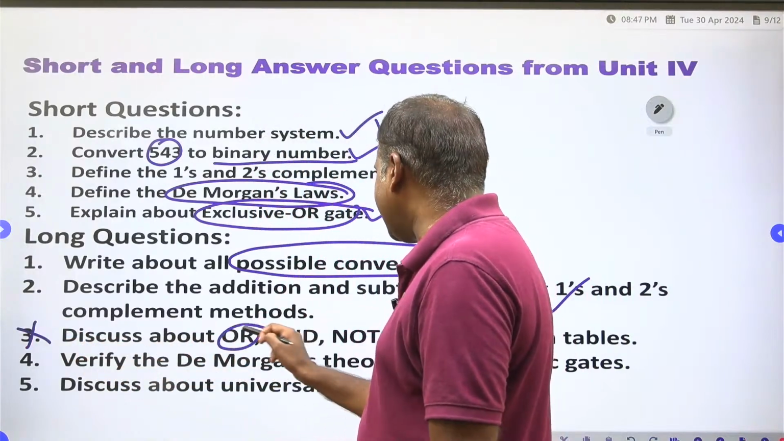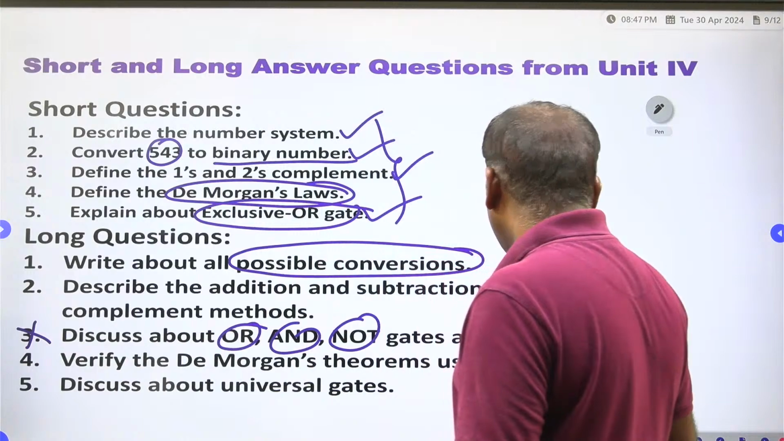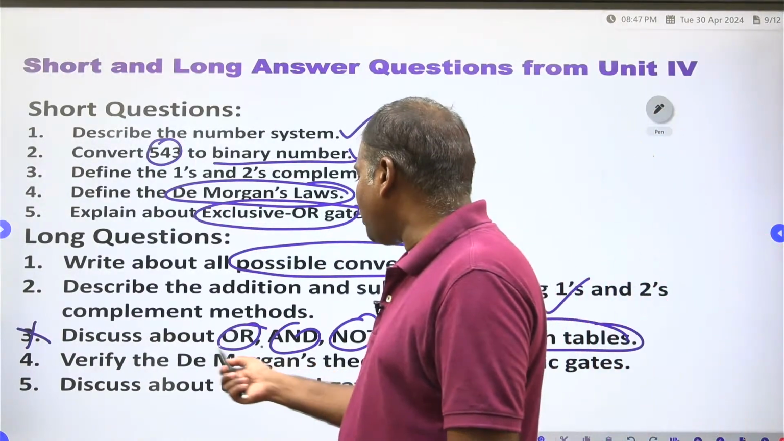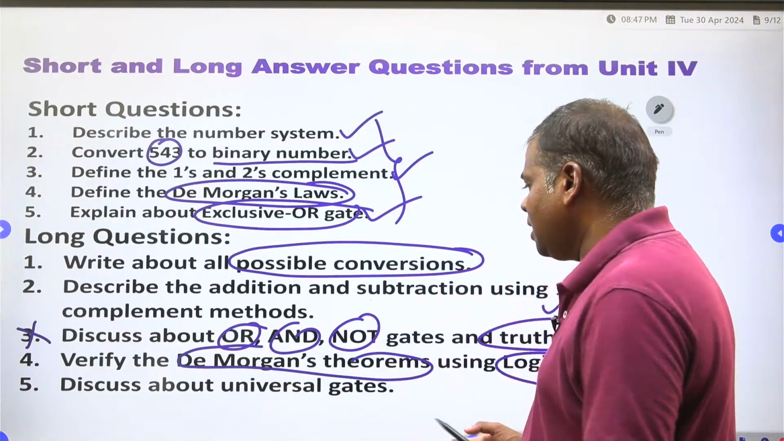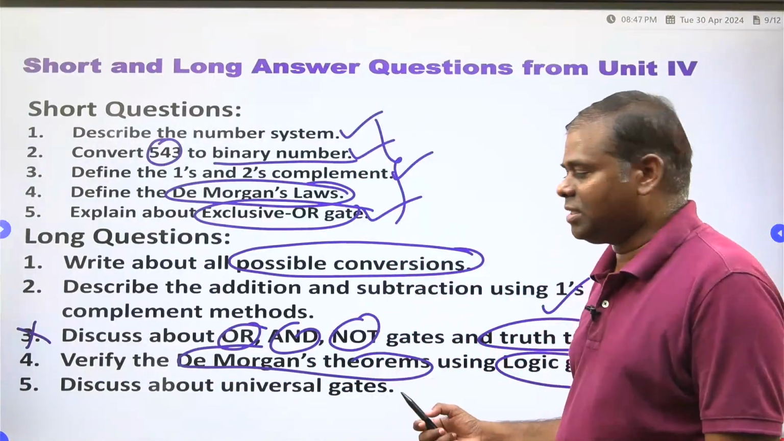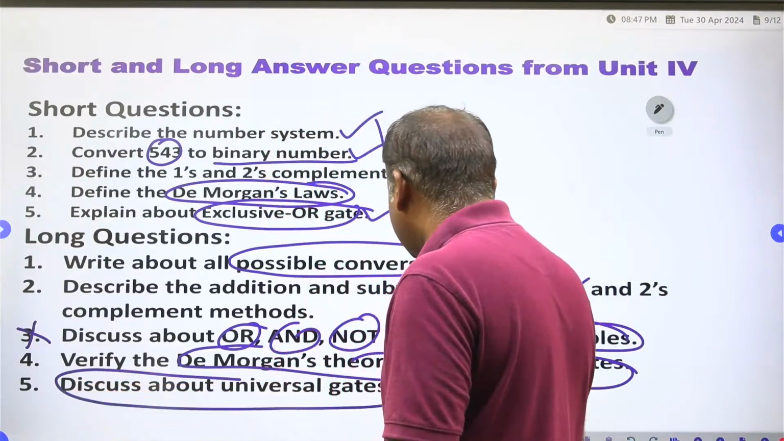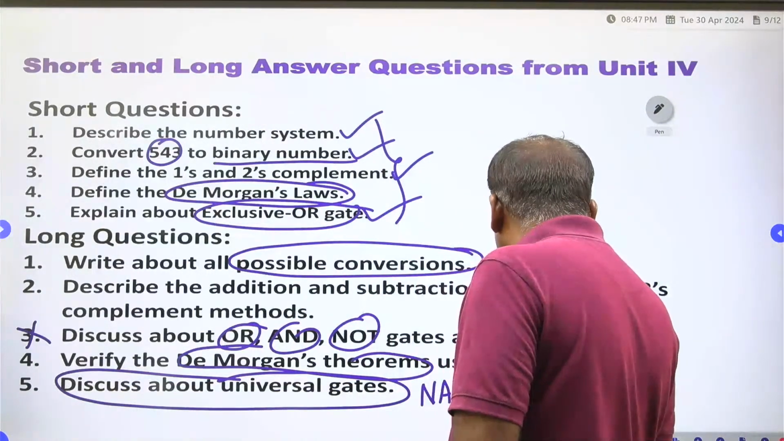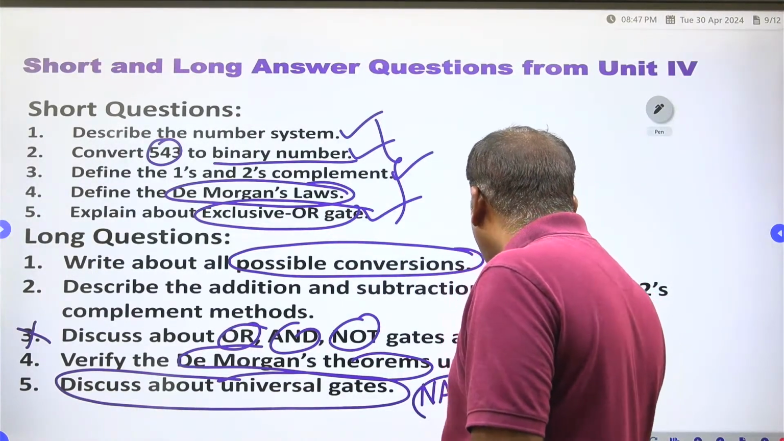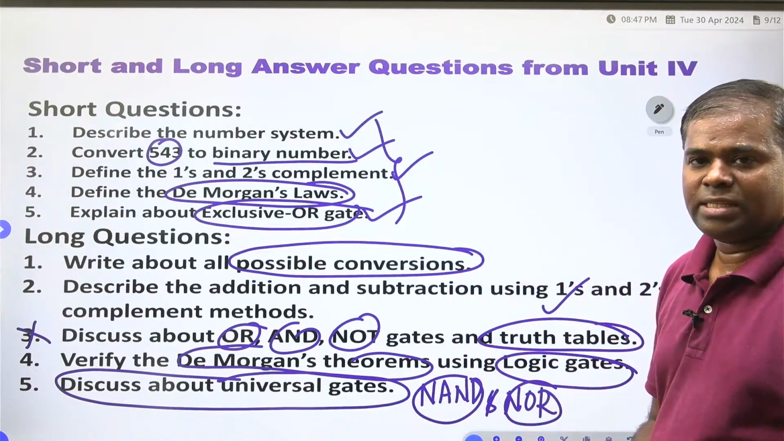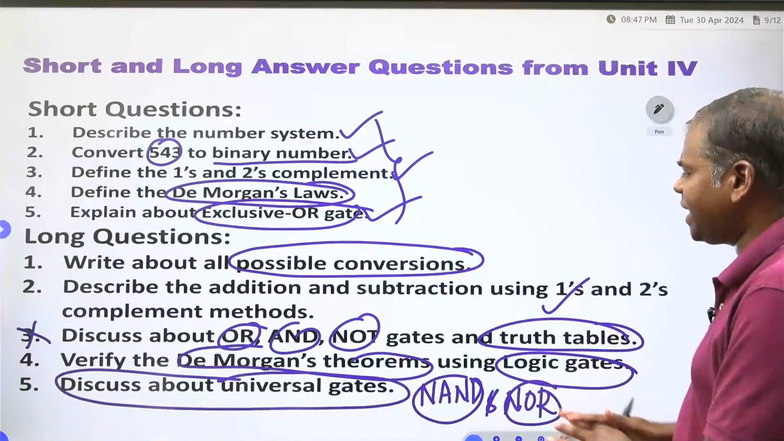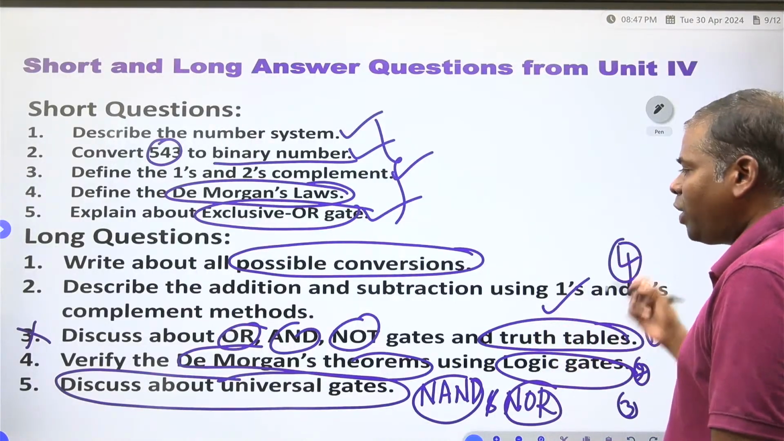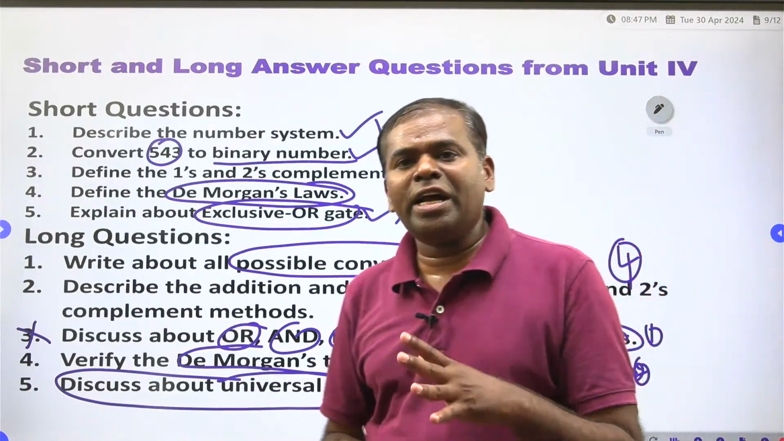Discuss the OR gate, AND gate, NOT gate, truth tables, and their single component method also you have to learn. Verify De Morgan's theorem by using the logic gates. Next, discuss the universal gates. What are the universal gates? NAND gate and NOR gate are the universal gates. You have to explain those things, right? These are the questions, only 3 questions are there: 1, 2, 3. These are number systems only. 4. Only 4 questions; in each and every unit also 4 questions are there.